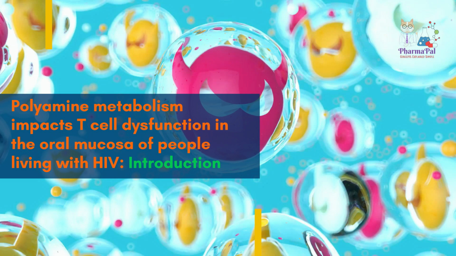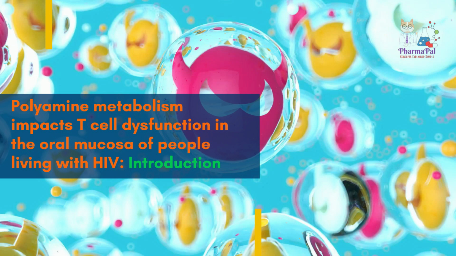Polyamine synthesis represents one of the fundamental processes and has recently been shown to determine the functional fates of TH subsets. Ornithine decarboxylase, ODC1, is the rate-limiting enzyme in the polyamine biosynthesis pathway and converts L-ornithine to the first polyamine putrescine, which is sequentially converted into spermidine and spermine. Spermidine acts as a substrate in the process of hypusination of eukaryotic translation initiation factor 5A, EIF5A, which is upregulated during T cell receptor, TCR, activation and regulates cytokine expression in Th cells.